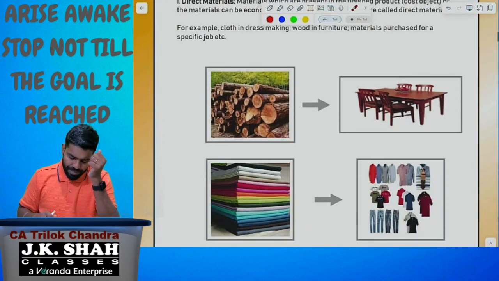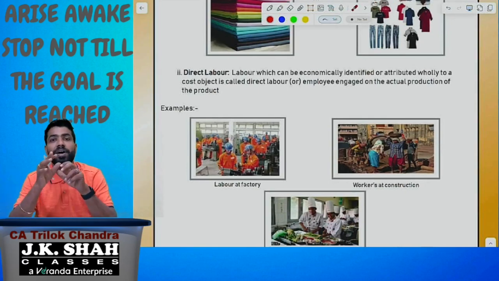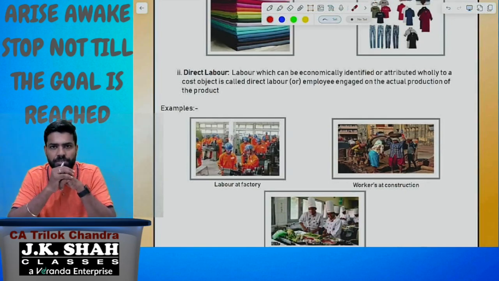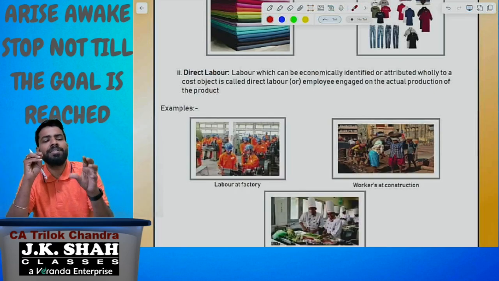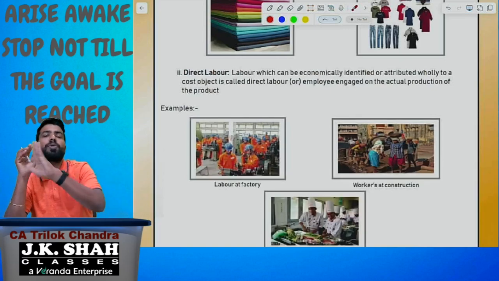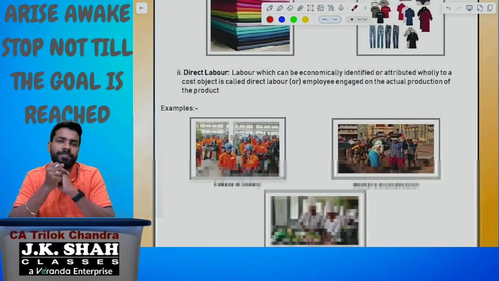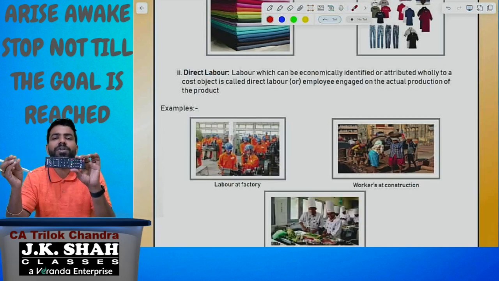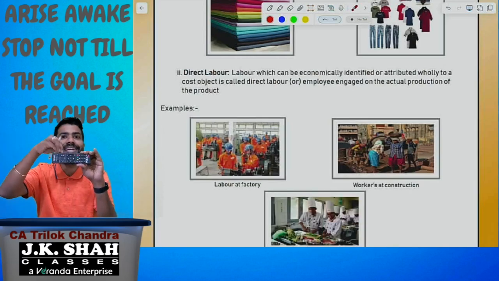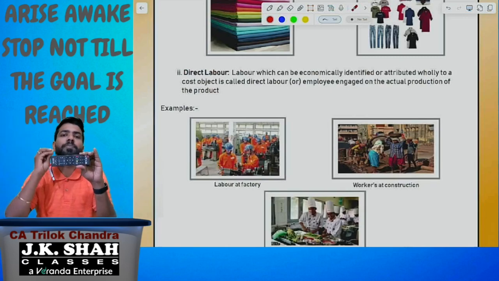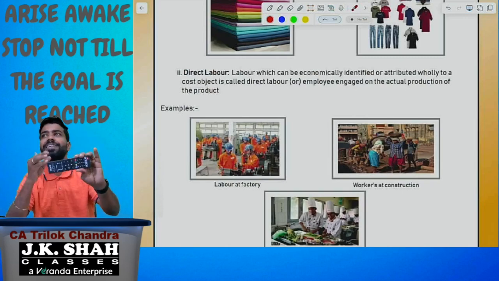Next, direct labor. Direct labor means the one who is directly engaged in the production process. Let me take an example. In a factory, workers are the direct workers. Direct labor means the labor cost which can be traced to the product. Workers in the factory get wages on a time basis or piece basis. Let me take piece basis. For the production of one piece, they get 10 rupees, so labor cost can be traced to the product. Each piece, 10 rupees is the labor cost.